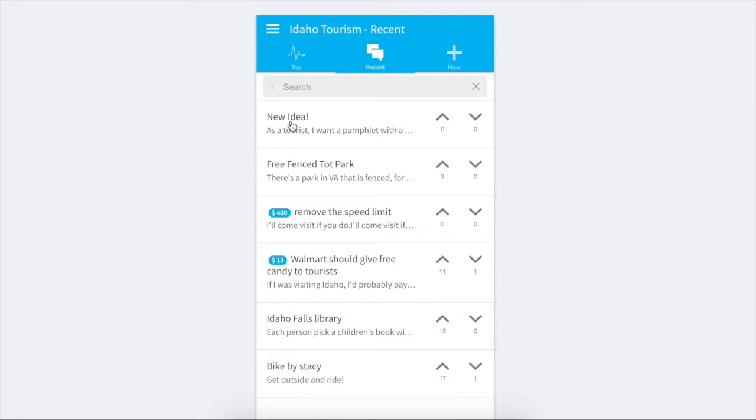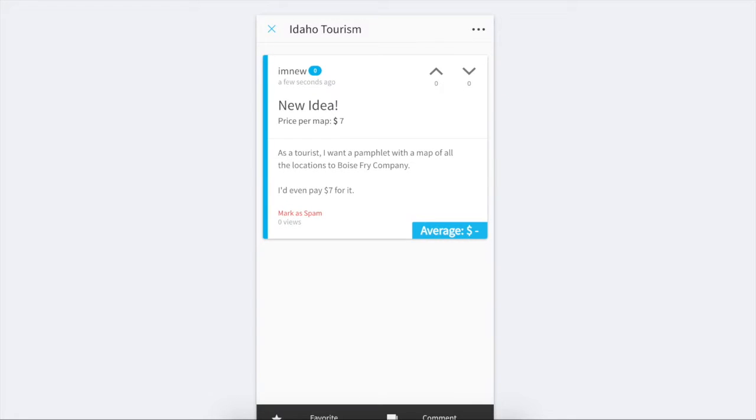Redirects us to the recent tab. And it's right at the top, and we can take a look here. Our new idea, here's our user. We posted a few seconds ago, and here's all the information we put. If someone doesn't like it, they can mark it as spam. 3 marks, then it gets removed. That's how we keep the forums clean.